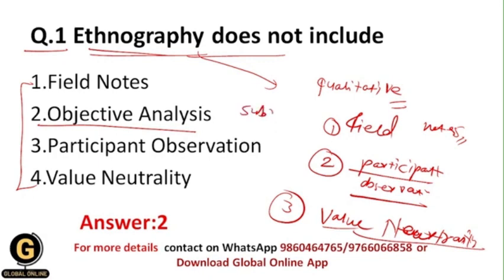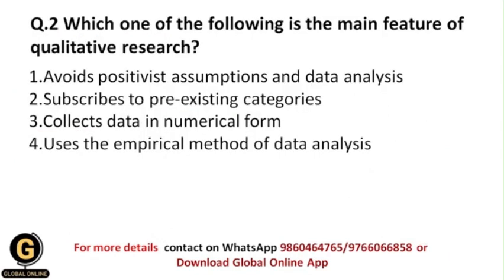Basically here we do subjective analysis, because we are going to study the behavior, quality, characteristic or nature of humans. That's why here there is only subjective analysis, not objective analysis, and the correct answer here is 2.